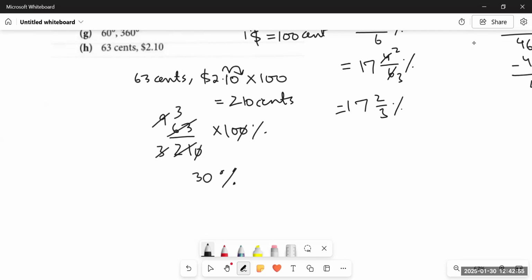So you see, it's a very interesting question. All you need to do is a lot of practice. The first quantity would be your numerator. The second quantity would be your denominator. You just have to convert the greater quantity into the smaller one, and then multiply it by 100%. You will get your answer. And if your answer is not coming in a whole number, try to keep it in fraction form. This is the key to solving this type of question.